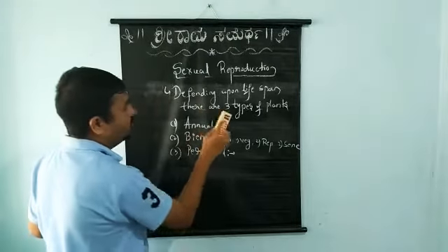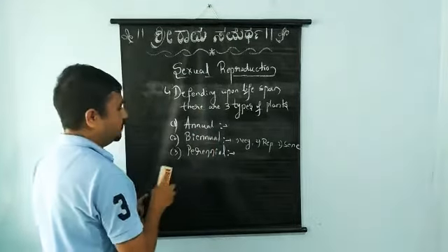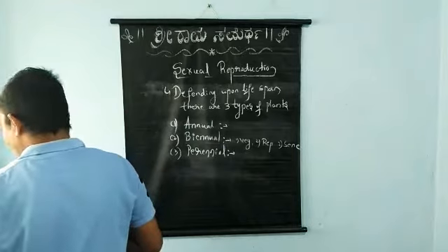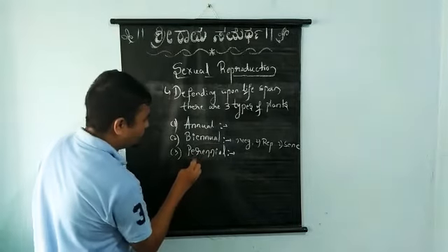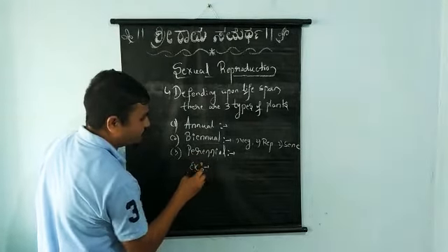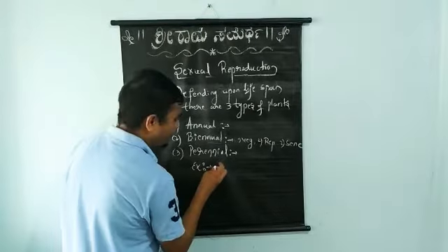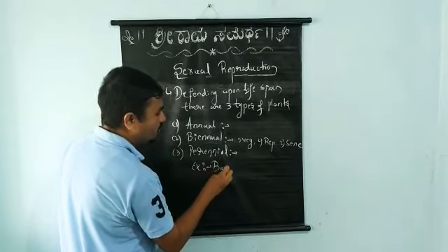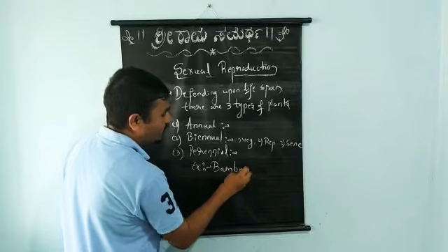Now we will study the examples for perennial plants. The first example is bamboo. This is the best example for perennial plants.